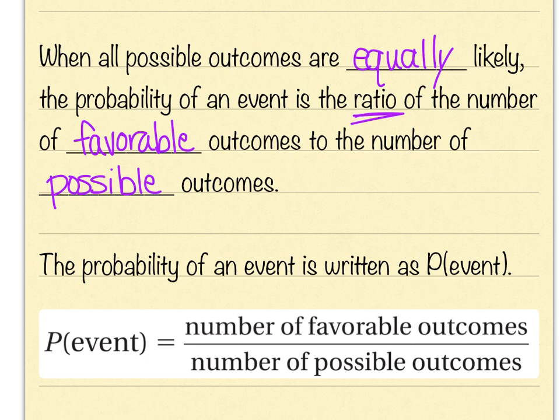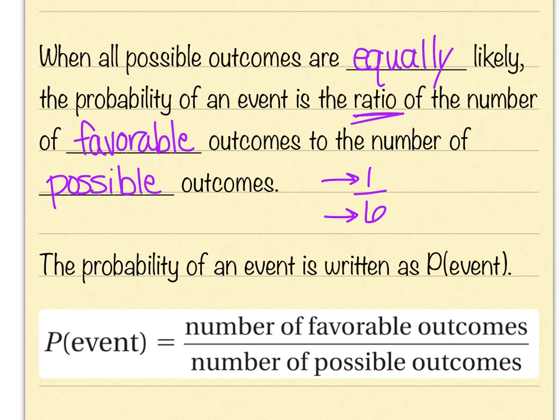If I wanted to roll a die, and I know there are 6 numbers on a 6-sided die, and I wanted the probability of rolling a 2, well, there's 1 two out of 6 numbers. The favorable outcome there is me rolling the 2, and there's only one of them. That's why I put a 1 on top, not 2. It's not the number I want to roll. I just put how many 2s I have, and I just have 1. Then I put on the bottom the number of possible outcomes. There are 6 different numbers. So that's how we find probability.